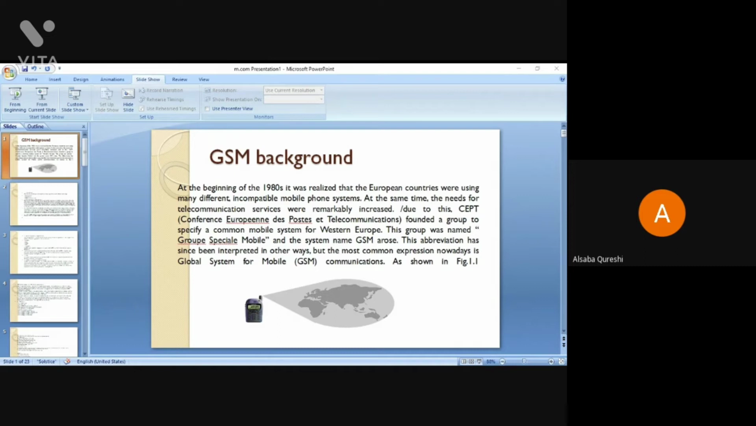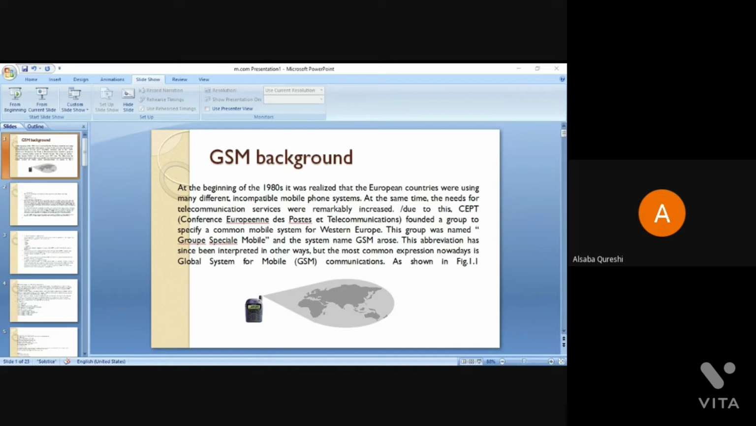Due to this, CEPT, the Conference of European Posts and Telecommunications, founded a group to specify a common mobile phone system for Western Europe. Why? Because telephonic communication services were increasing day by day, so the need was most important. So they founded a group to specify a common mobile system for Western Europe.